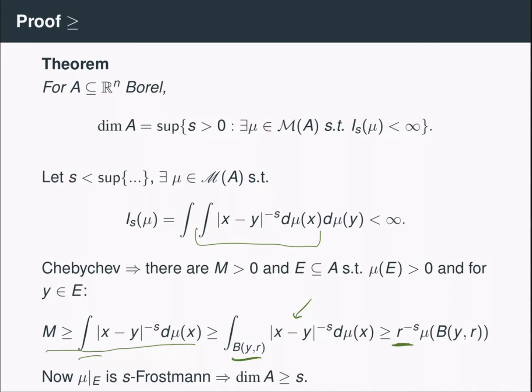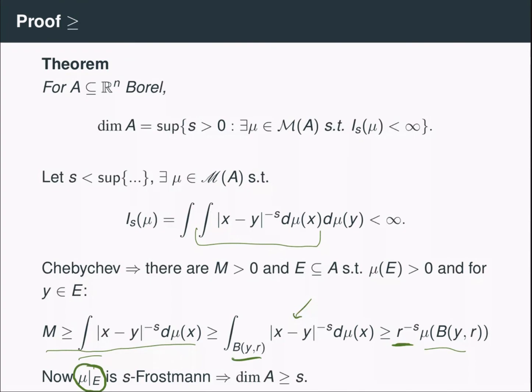And so this integral is at least r to the minus s times the measure of the ball. Thus, if I multiply both sides by r to the s, I see that mu is an s-Frostman measure on this set, at least for balls centered on this set. So if I look at the measure that is mu restricted to this set, this is an s-Frostman measure. That implies the dimension of A is at least this number s, and I'm done.